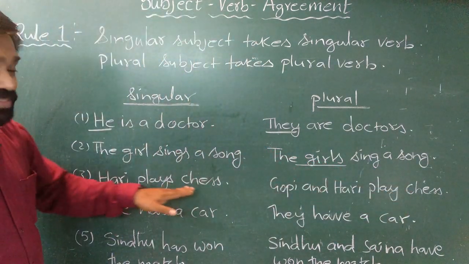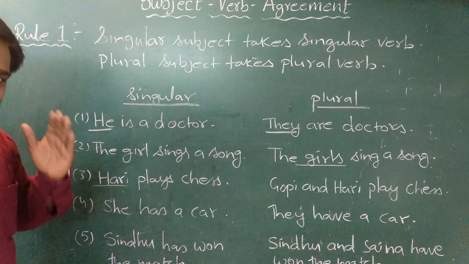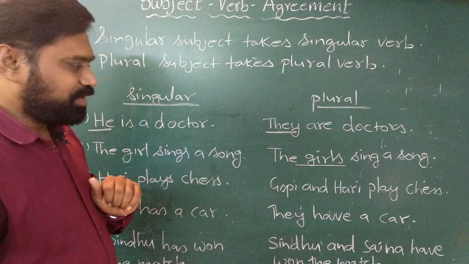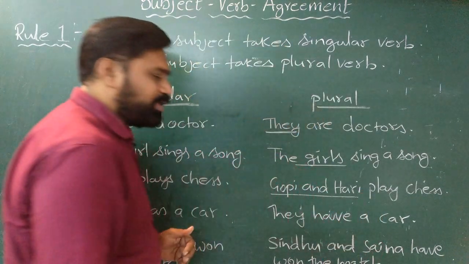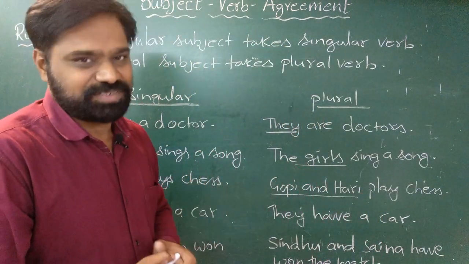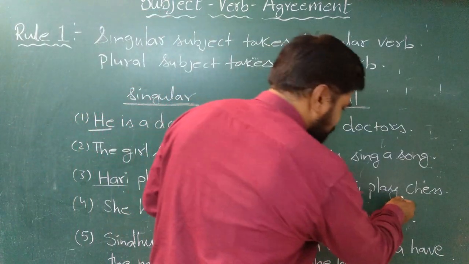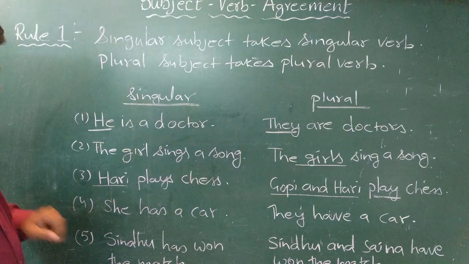Hari plays chess. Here Hari is the subject and it is a singular subject. In the next example, I have changed the subject. We have taken here Gopi and Hari. Two subjects are there. It is plural. Hence, the verb also changes. It becomes play.